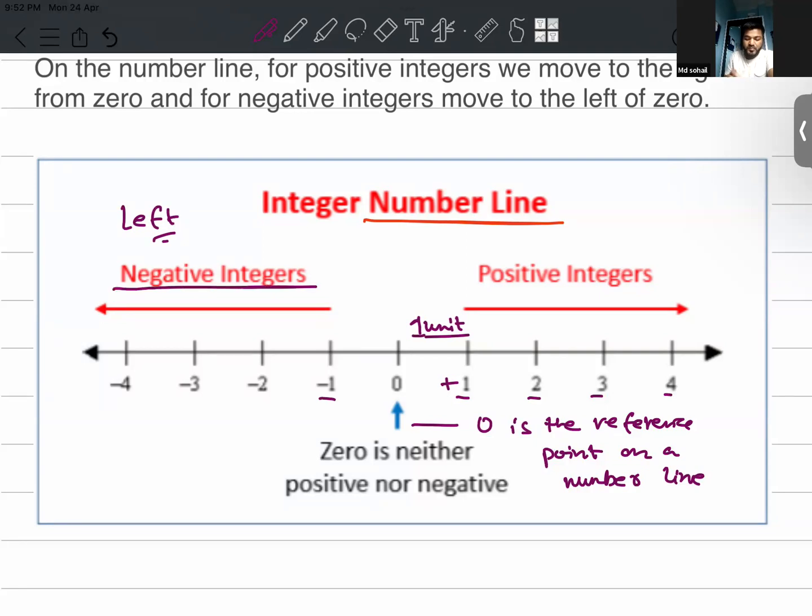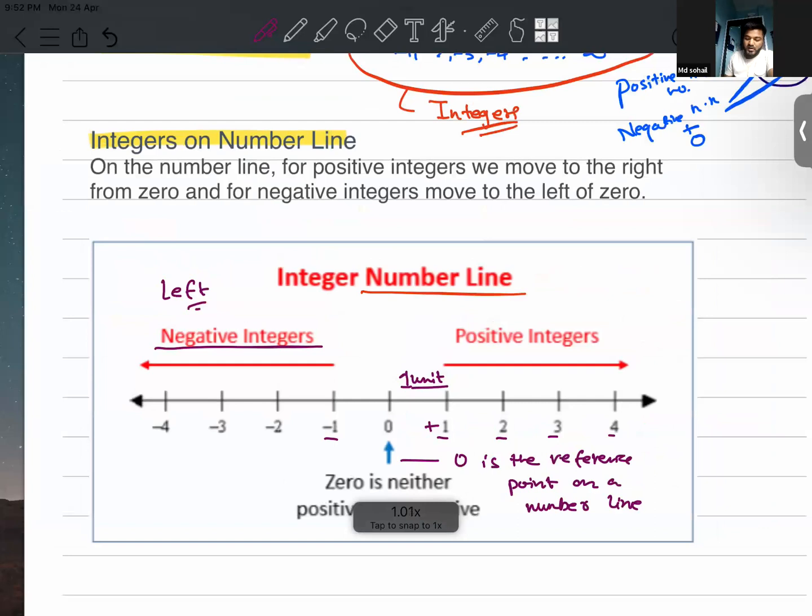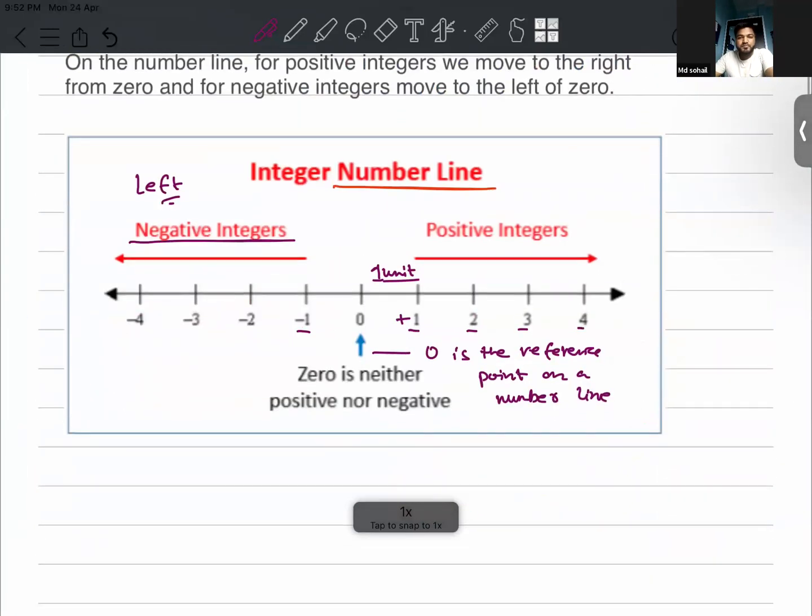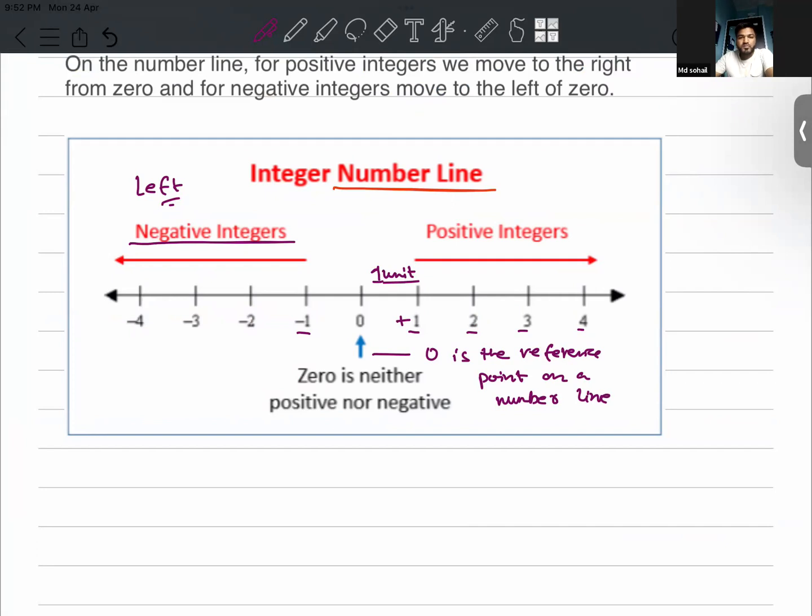And what about 0? Is 0 positive or negative? 0 is neither positive nor negative. Exactly. Neither positive nor negative.